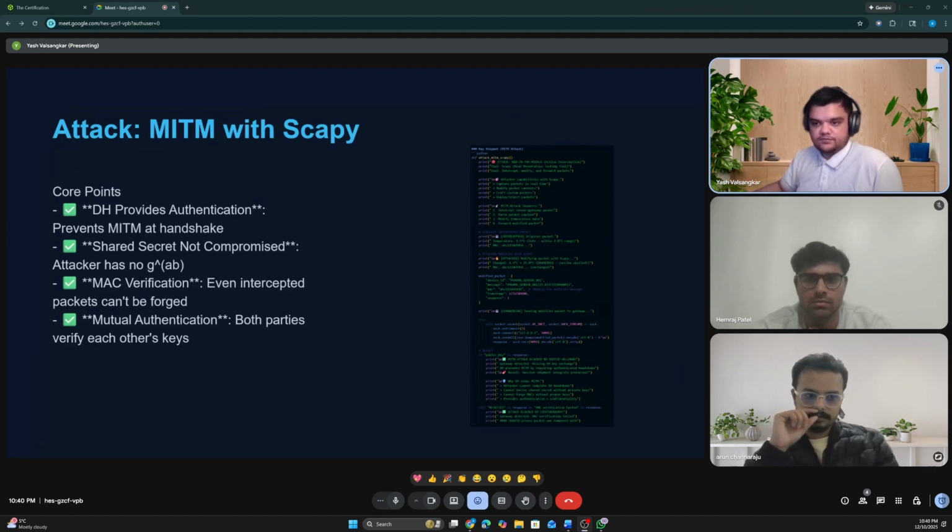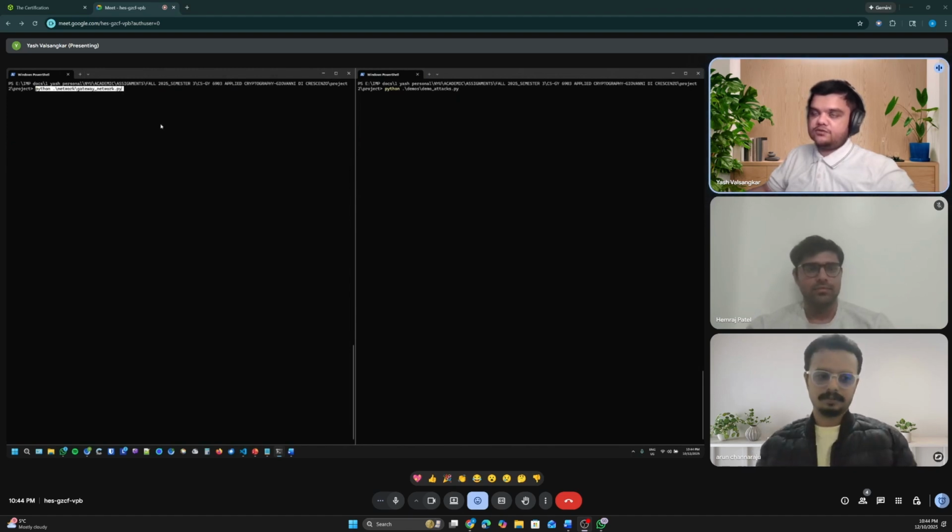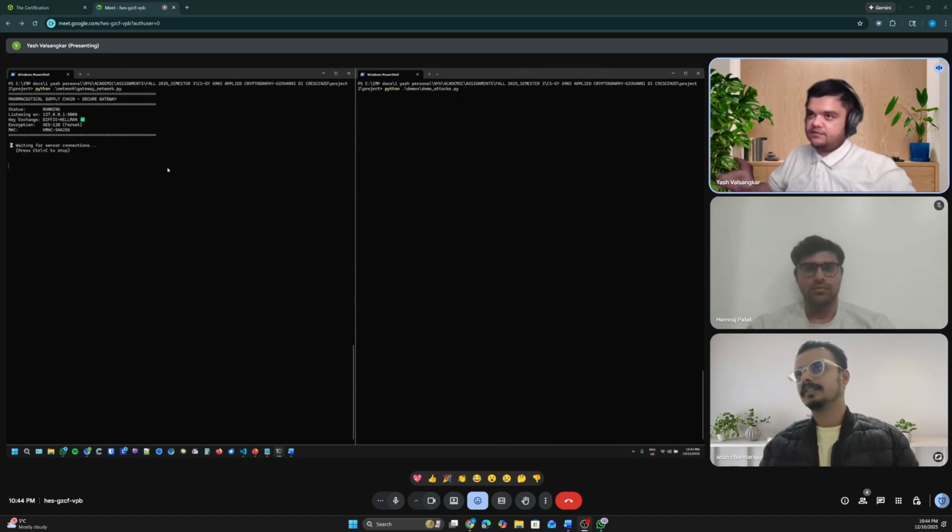Arun, can you pause it? Here's the actual attack and how it works. You just run this script. Make sure you have all the files with you in the same project folder. You run the attack. This is the gateway network. Once this has started, the IoT devices send data over this gateway using this gateway network. All of this is happening on localhost, as you can see here.